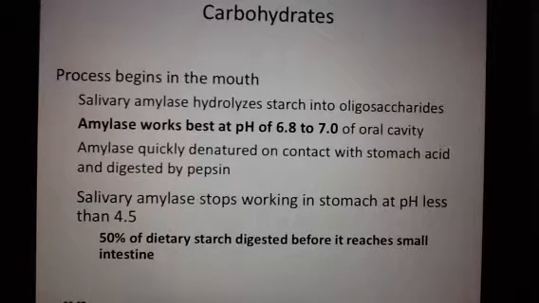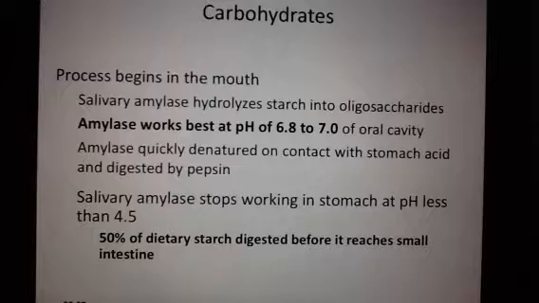It breaks down the carbohydrate, which just means a long chain. Sometimes it's called a carbohydrate, sometimes it's called a starch. It breaks it down into shorter sections called oligosaccharides. In the oral cavity, that amylase likes a pH of 6.8 to 7. And then the amylase breaks apart, or denatures, when it hits the stomach acid. Then the amylase is digested by a different enzyme called pepsin.